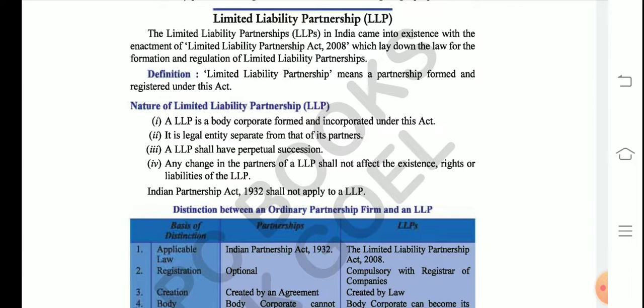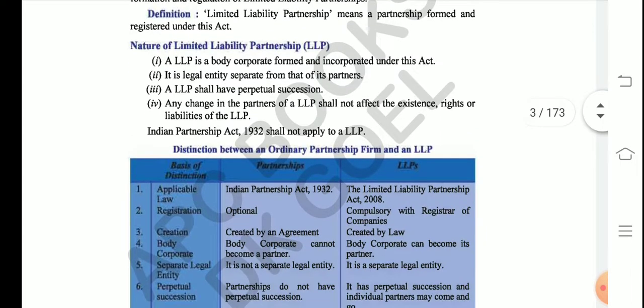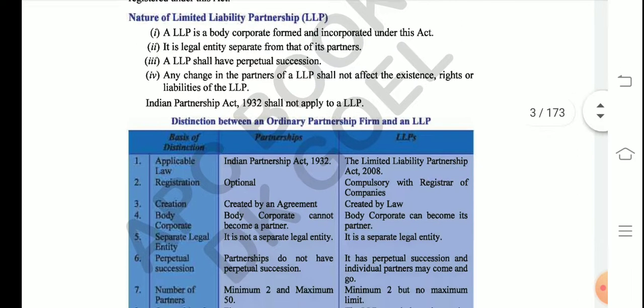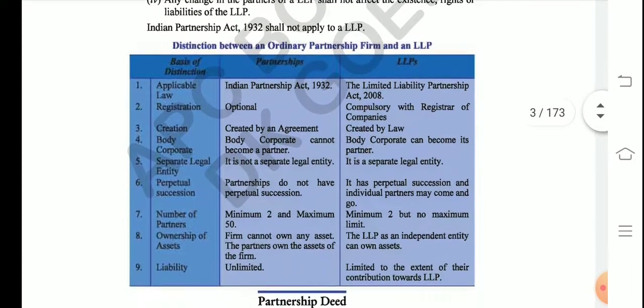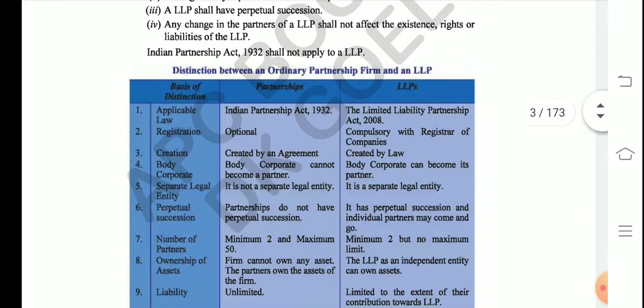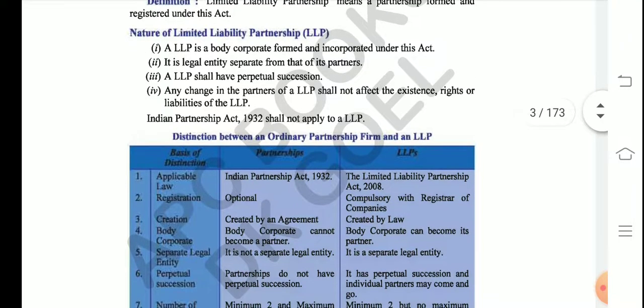So let's talk about the nature of LLP, what this LLP is, and then you can see here the topic, the difference between the normal partnership firm and LLP firm. So let's talk about the nature of LLP. LLP is a body corporate formed and incorporated under this act. Under this act means the LLP Act 2008. It is a legal entity. Legal entity means it stands true in the eyes of the law. It is abided by the law. So it is a legal entity separate from that of its partners.